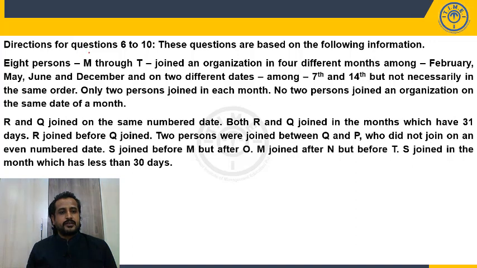Directions for questions 6 to 10. Go through the information once. 8 persons M through T joined an organization in 4 different months among February, May, June and December, and on 2 different dates among 7th and 14th, but not necessarily in the same order. Only 2 persons joined in each month. No 2 persons joined the organization on the same date of a month.